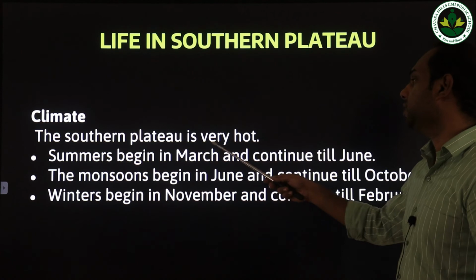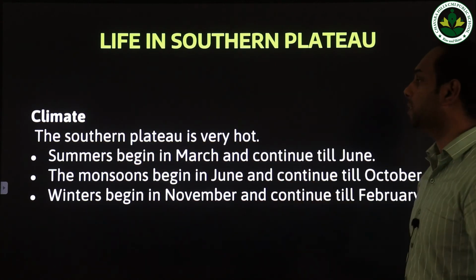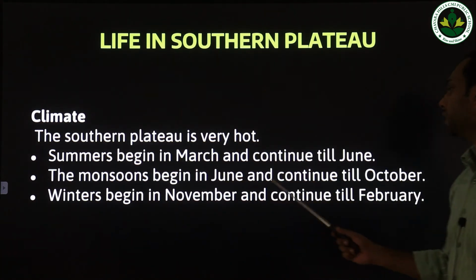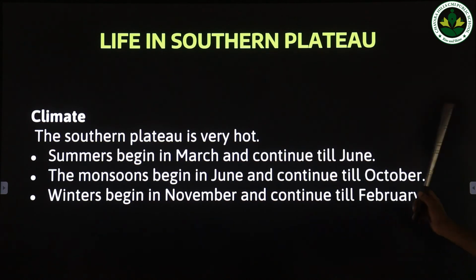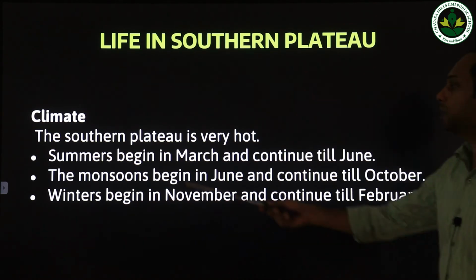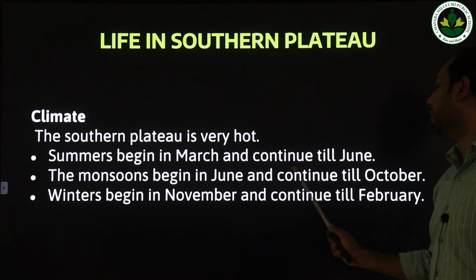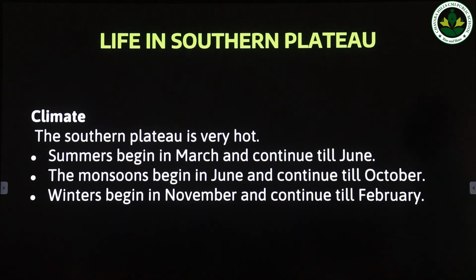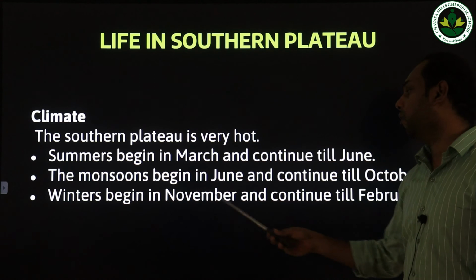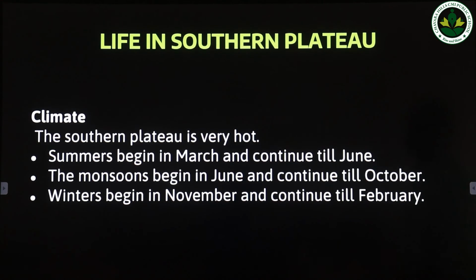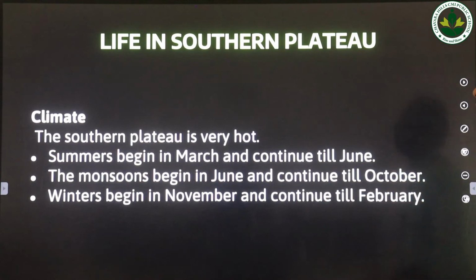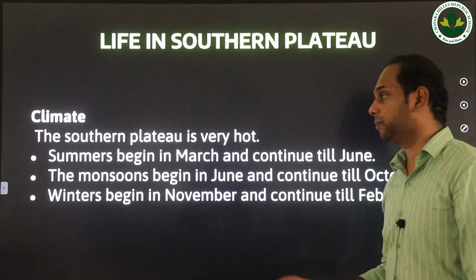Okay, now we are going to study about the climatic condition in the southern plateau. The southern plateau is generally very hot. The summers begin in March and continue till June. The monsoon begins in June and continue till October. Monsoon, the rainy season, starts in which month? It starts in June and continues till October. The winters begin in November and continue till February. So that is about the climatic condition in the southern plateau.